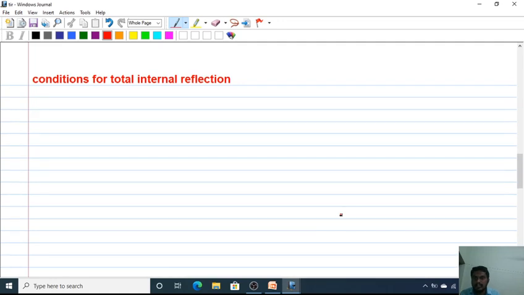What are the conditions for total internal reflection? In order for a ray of light to suffer total internal reflection, light has to travel from a denser to a rarer medium, and the angle of incidence should be greater than the critical angle.